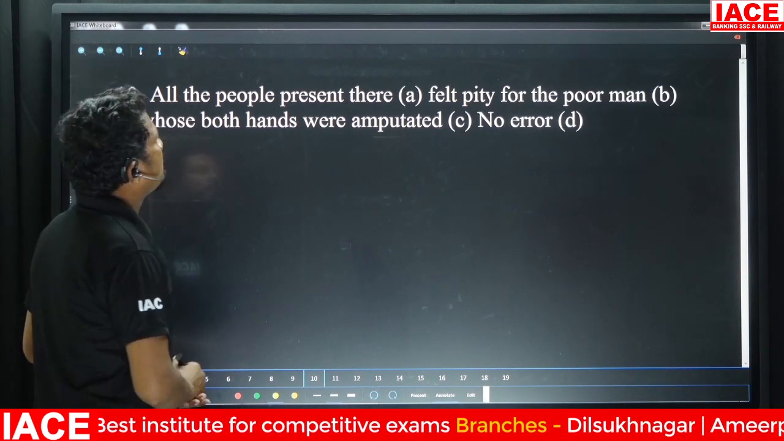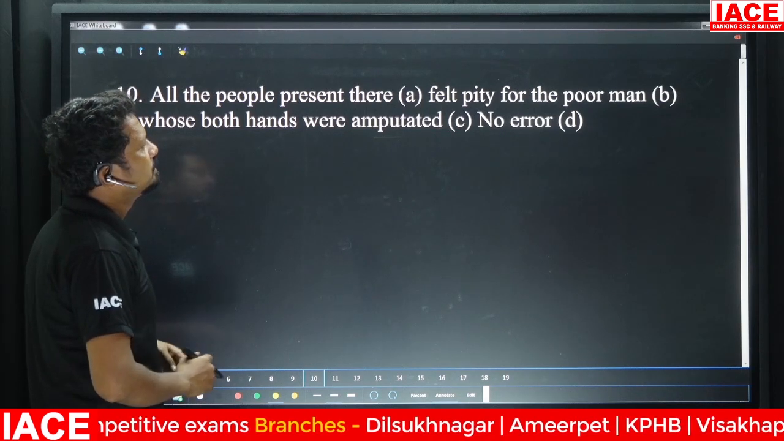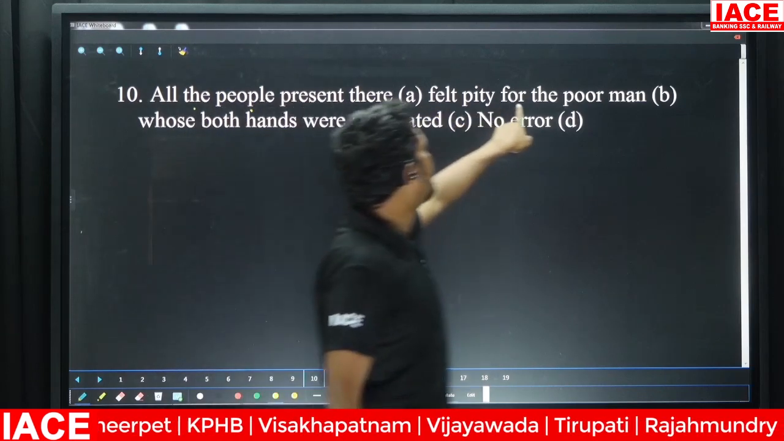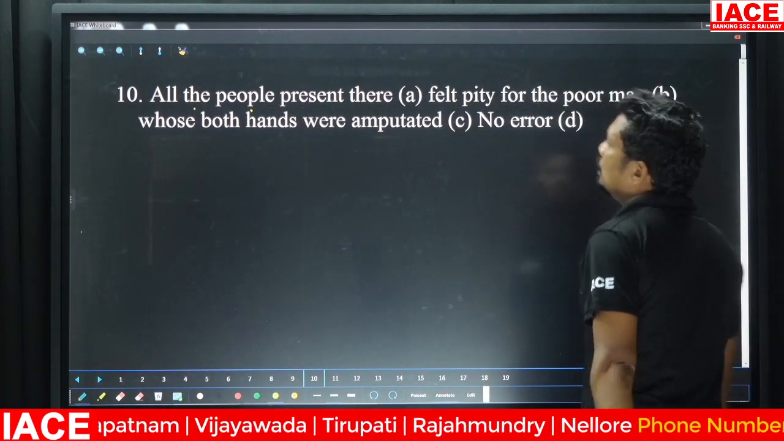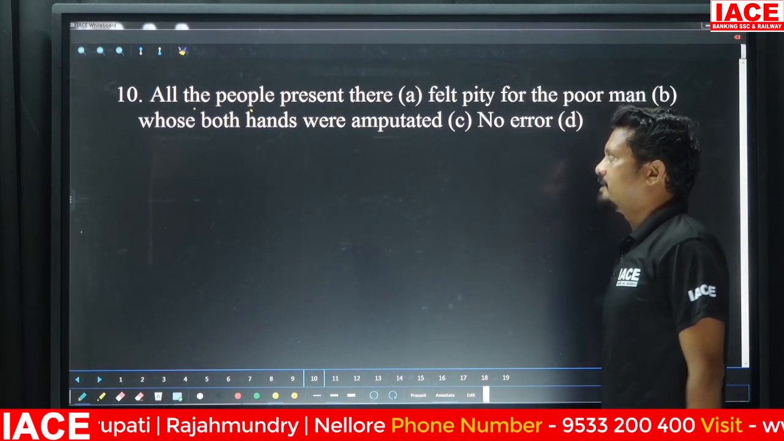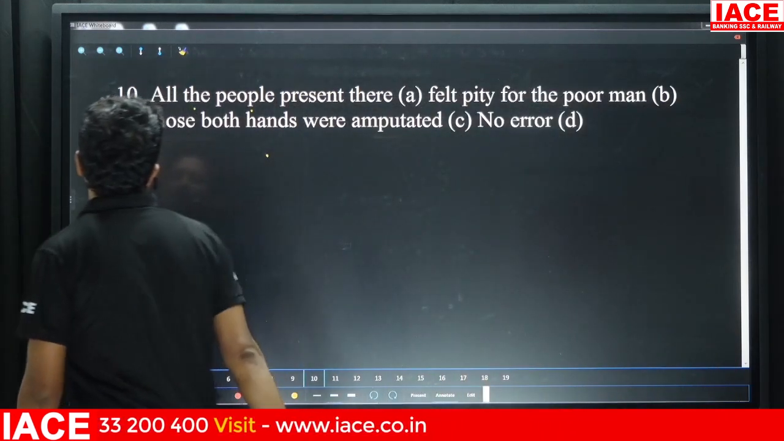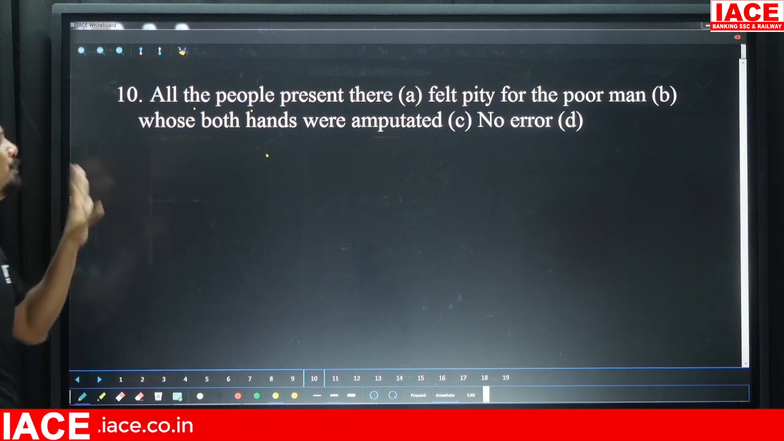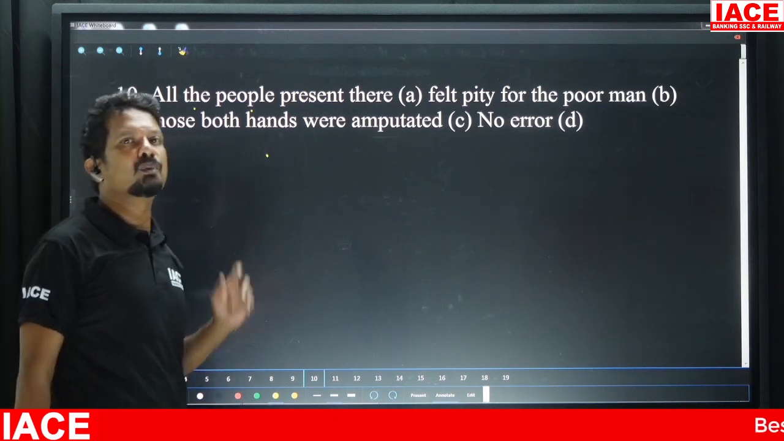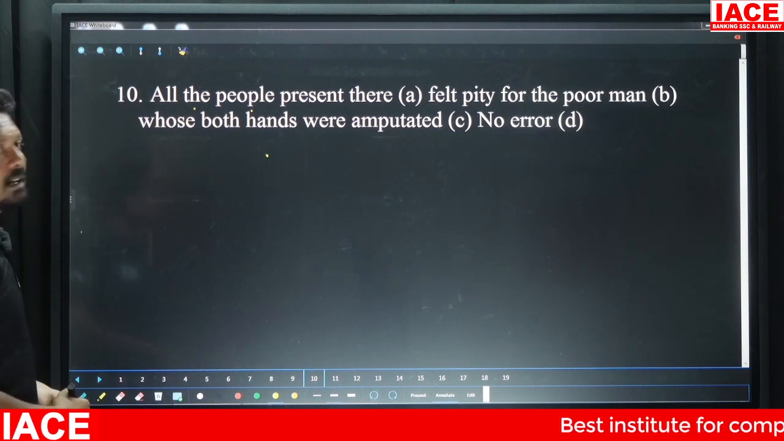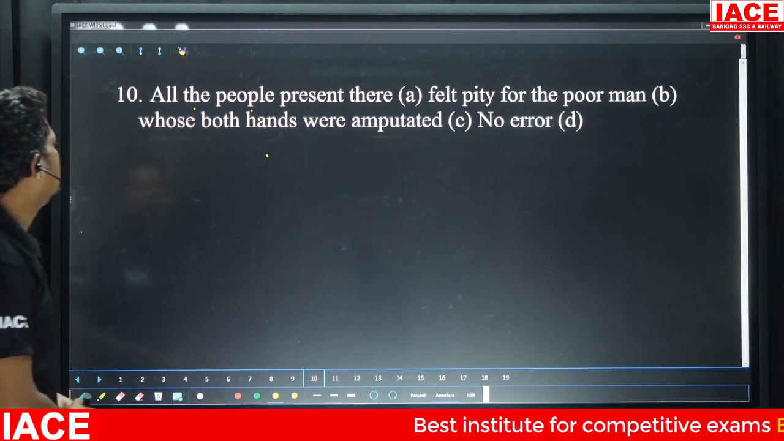All the people present there felt pity for the poor man whose both hands were amputated, right? This is one of the important models, I should say. So, have you identified the error?